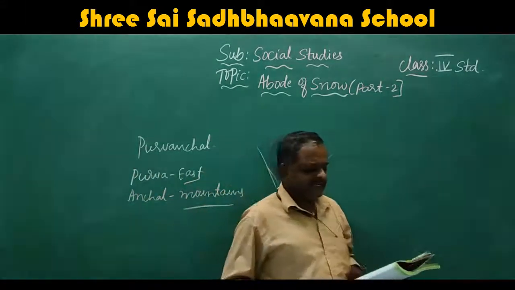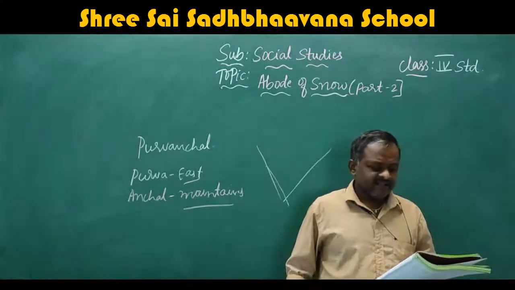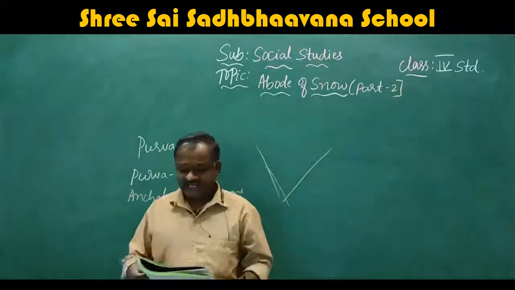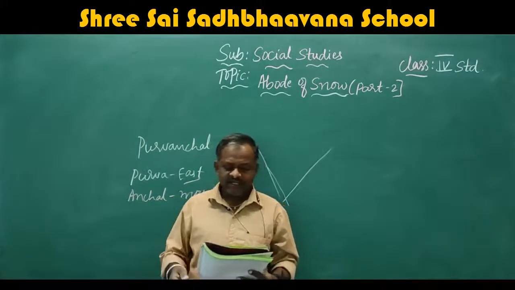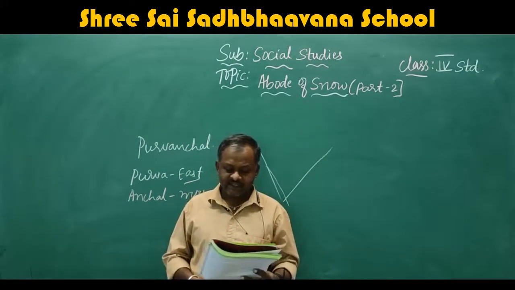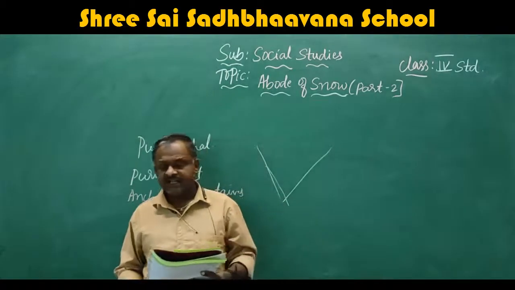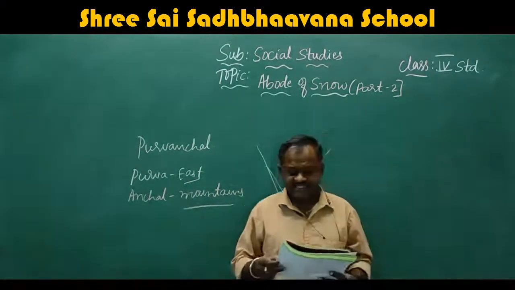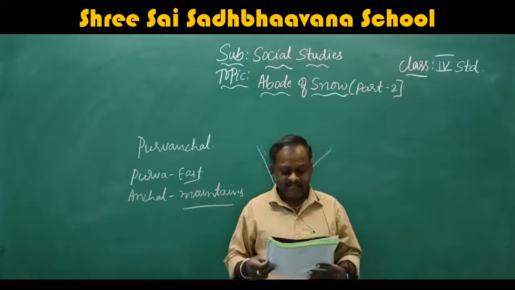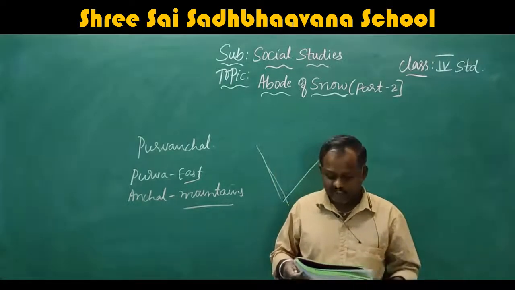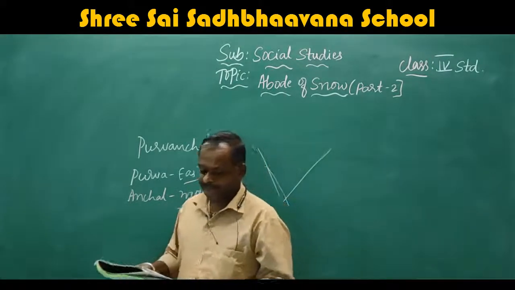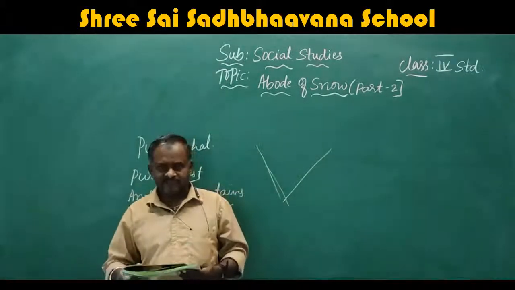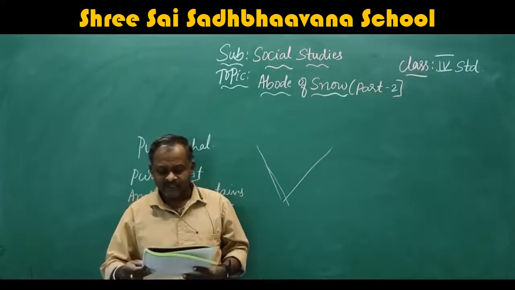Next come to the Himalayan region. Western Himalayas: which are the places covered? Jammu and Kashmir, Ladakh, Himachal Pradesh, Uttarakhand and parts of Uttar Pradesh. Central Himalayas: parts of Bihar, West Bengal and Sikkim. Eastern Himalayas: the seven sisters states consisting of Assam, Arunachal Pradesh, Meghalaya, Nagaland, Mizoram, Tripura and Manipur. So these are the states through which the Himalaya mountains pass.